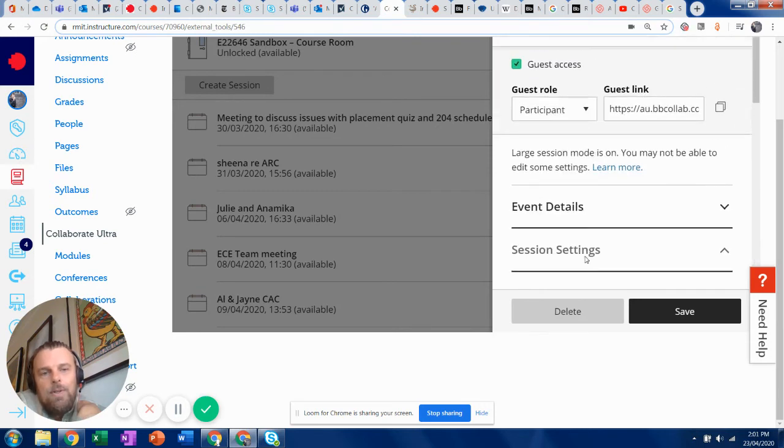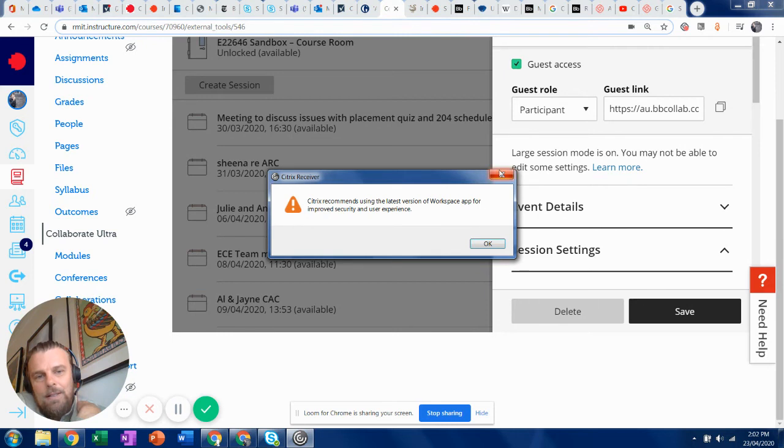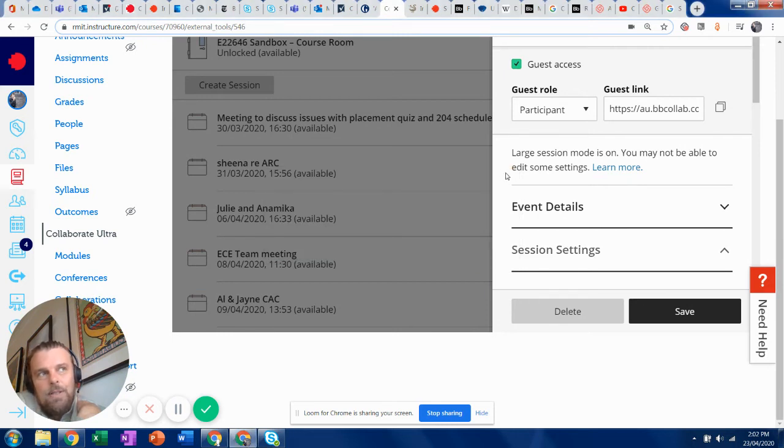And one of the errors was the guest role had to be a participant, but Ahmed had the guest role as presenter. So the error was in large sessions, the guest role can't be presenter. So he needed to change that, but changing that couldn't cascade down through the reoccurring sessions. So he's blocked, basically, he's locked there. He has to either delete all the sessions and start again from the parent, or make adjustments. In the end, he ended up unticking the 250 participants and hoping that he doesn't get more than that.